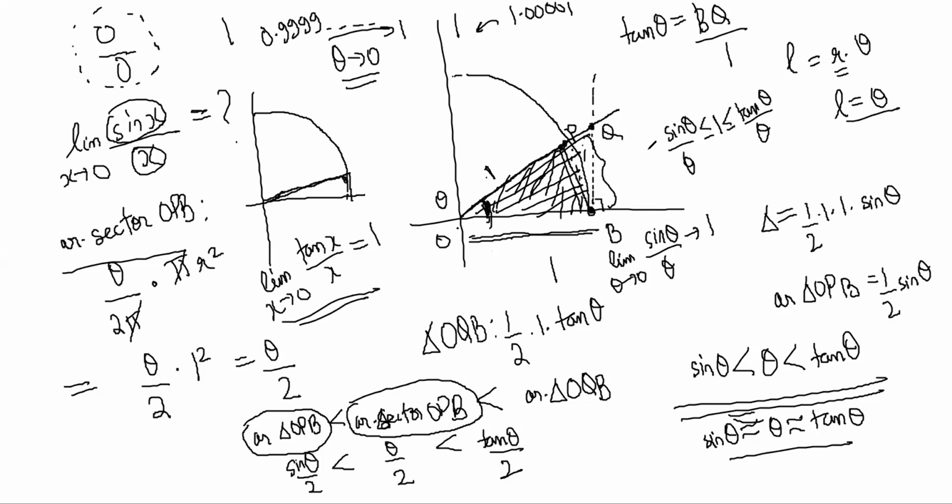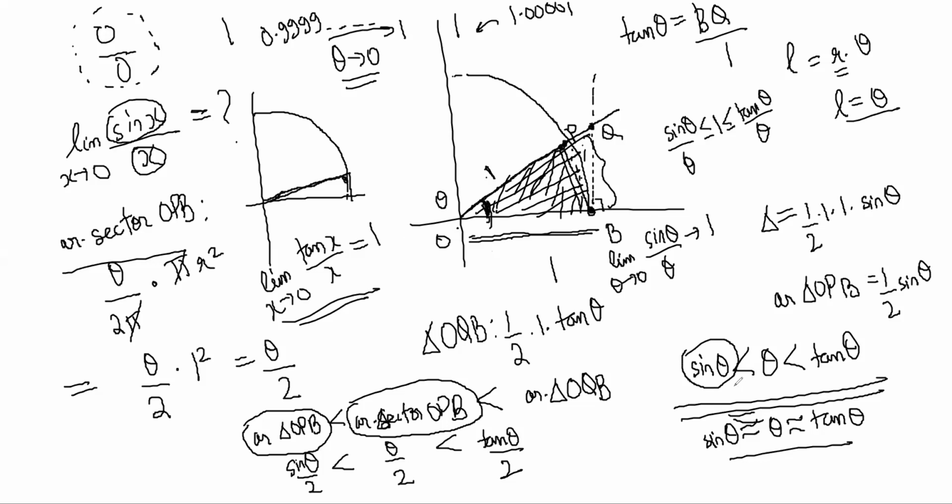Sine theta by theta will be slightly less than 1 and becoming close to 1, and tan theta by theta will become close to 1 but from the higher side.